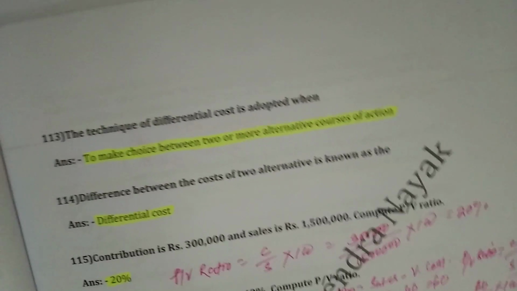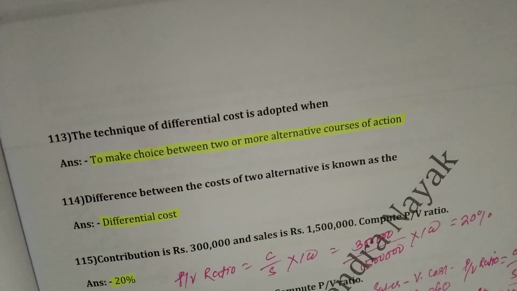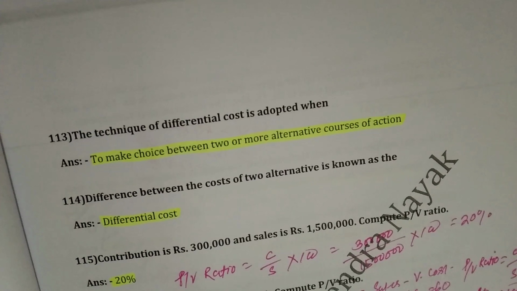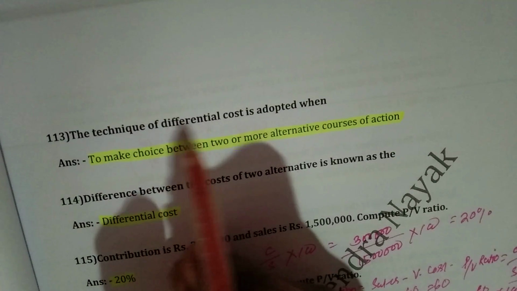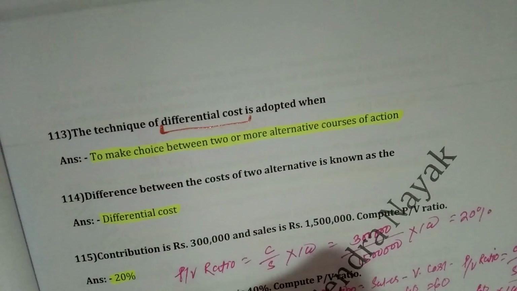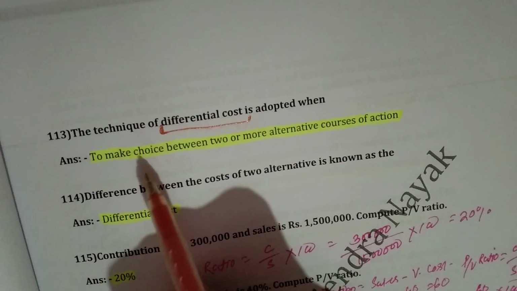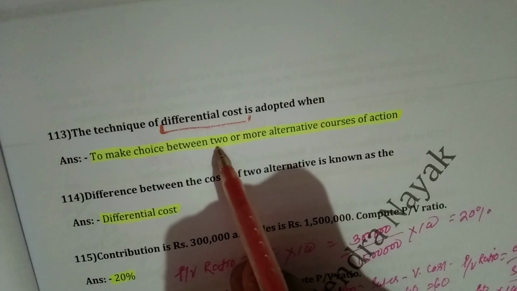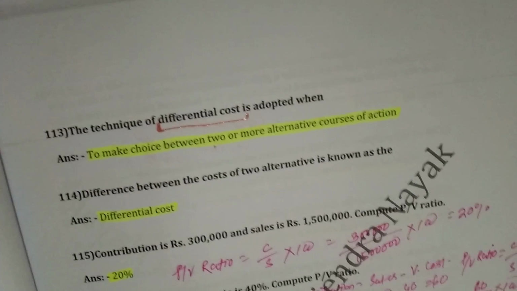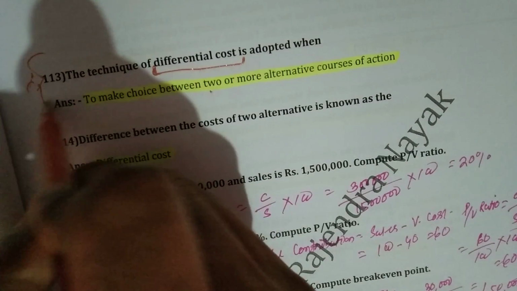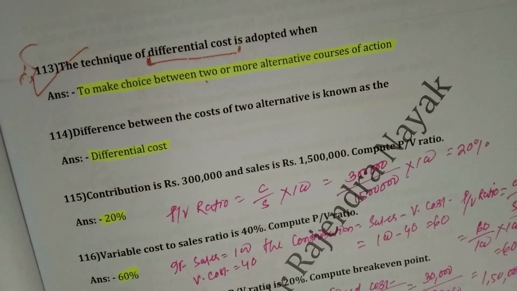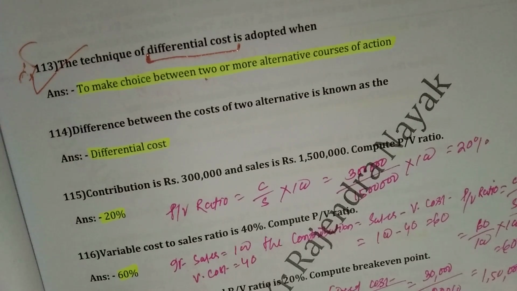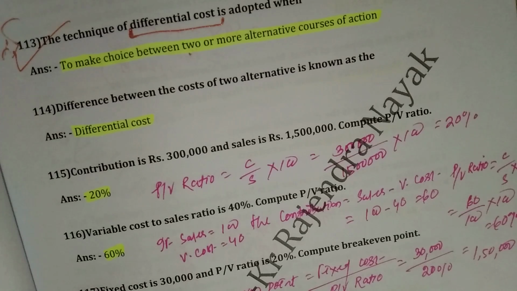Then question number 113. The technique of differential cost is adopted to make choice between two or more alternative courses of action. This is very important. It may come in your examination. Okay, then question number 114.